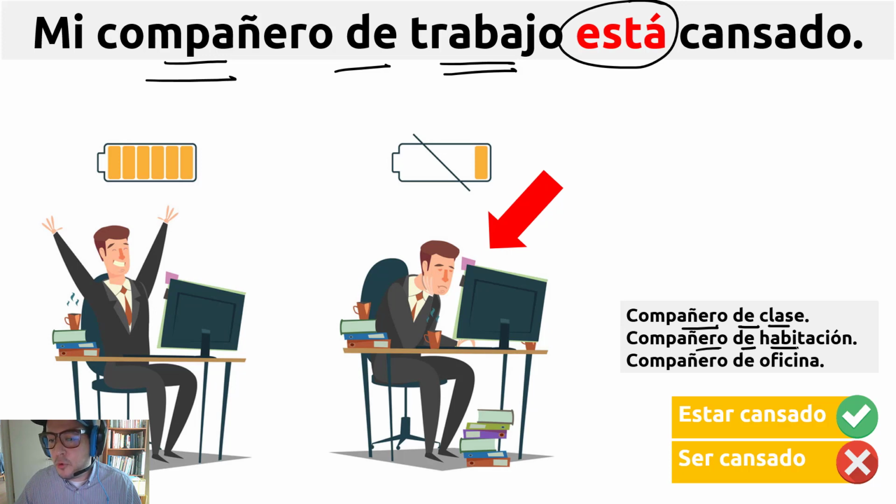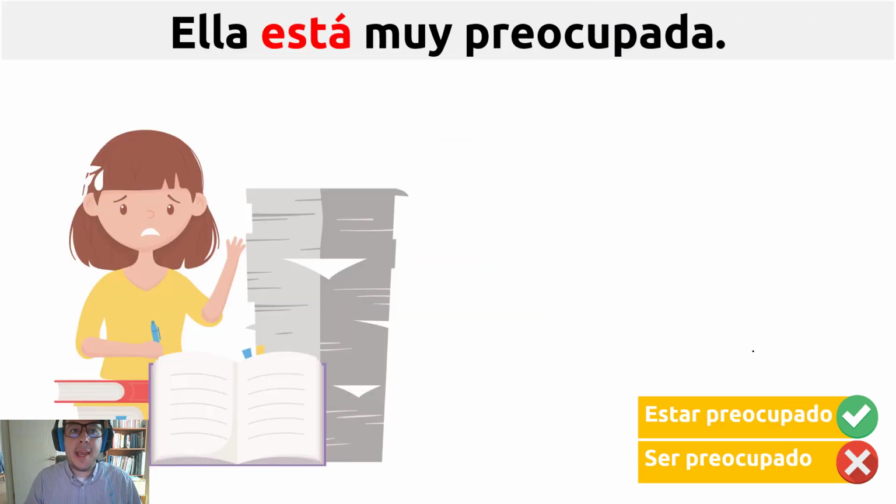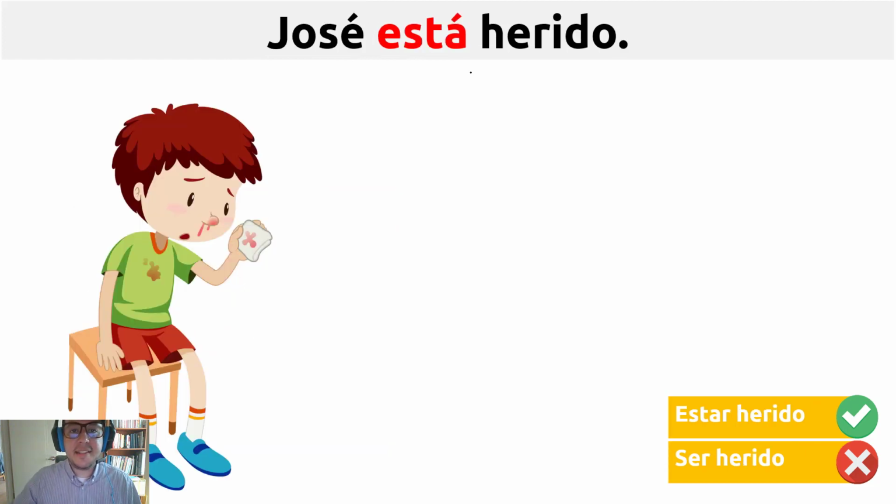Mate of room. Roommate. Compañero de oficina. Mate of office. Also co-worker. Got it? Ella está muy preocupada. Preocupada means worried. We are only allowed to use the estar verb, because "I'm a worried person" doesn't make sense. So ser doesn't make sense here. Here is the same. José está herido.